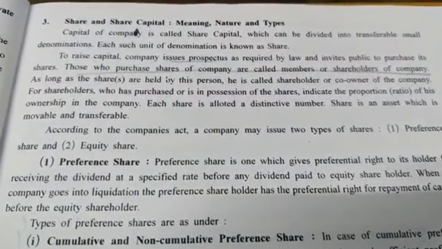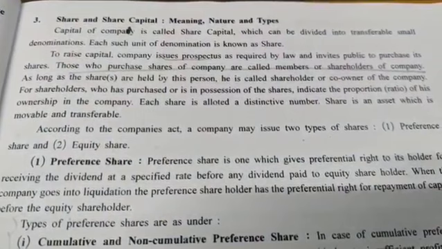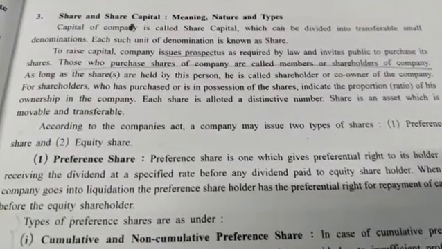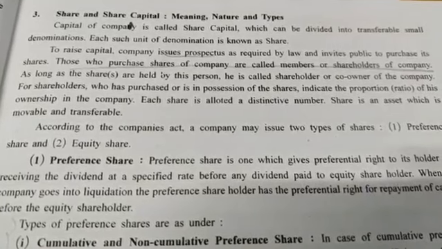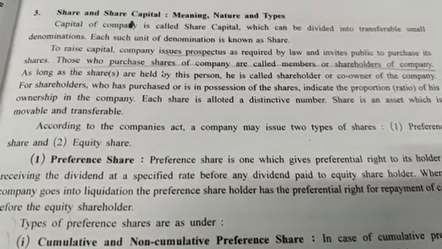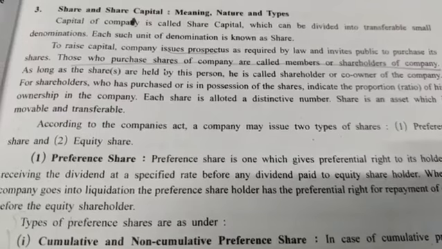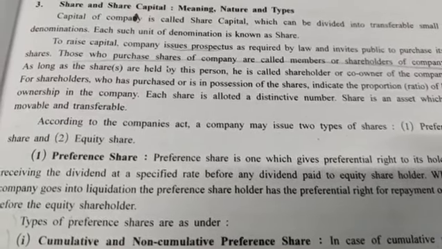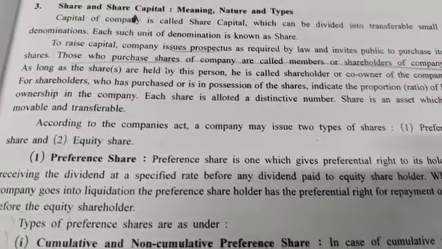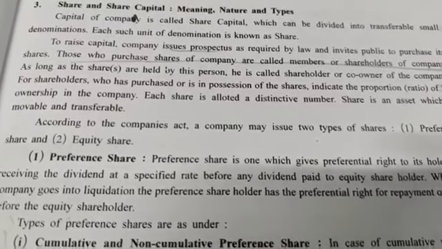As long as the shares are held by a person, he is called the shareholder or co-owner of the company. The shares indicate the proportion of his ownership in the company. For example, I have 40% or 20% or 10% or 5% or 2% of the shares of that particular company, so I am holding that ownership in the company.